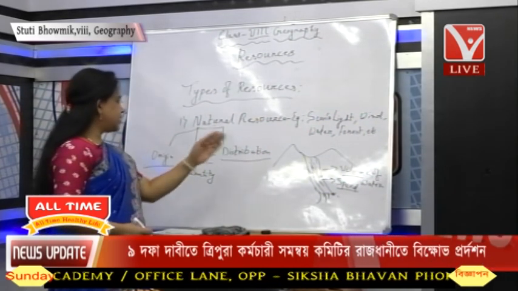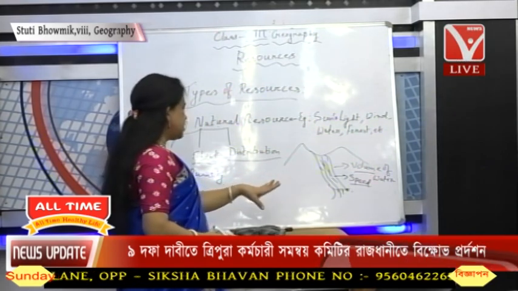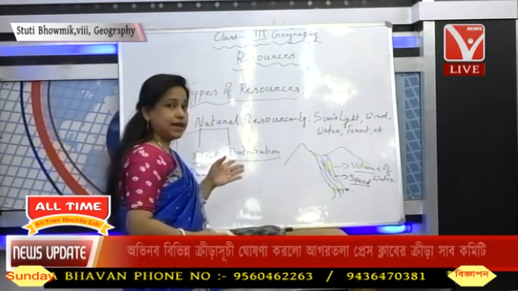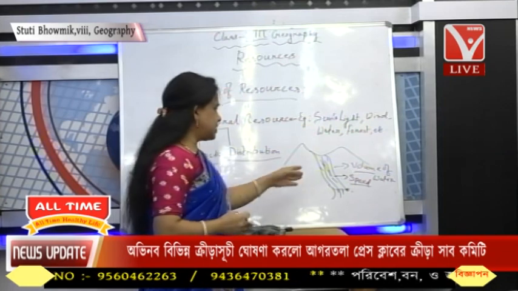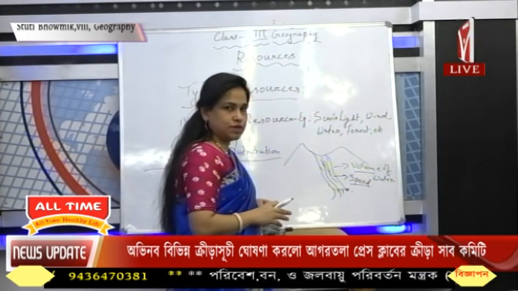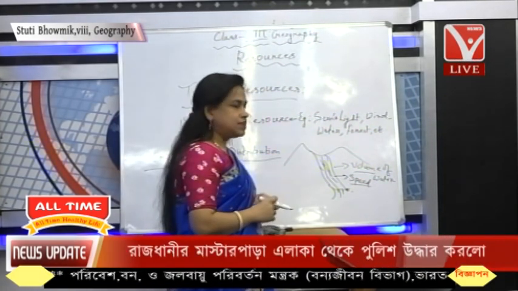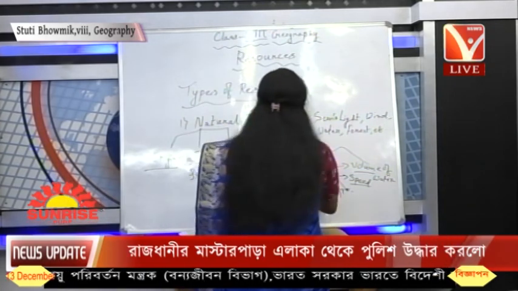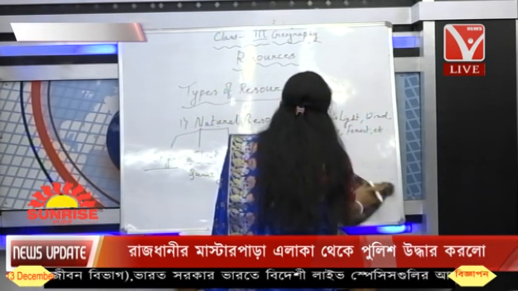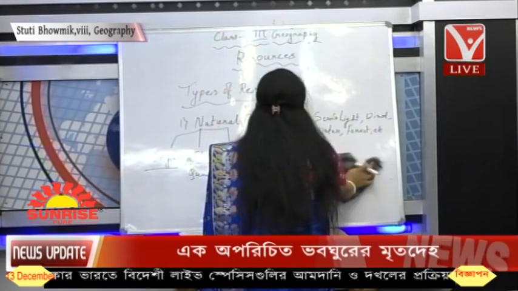So this is according to the quantity and the origin also. If we don't have that much voluminous flow, then we cannot utilize it for the production of electricity. And distribution you understood.